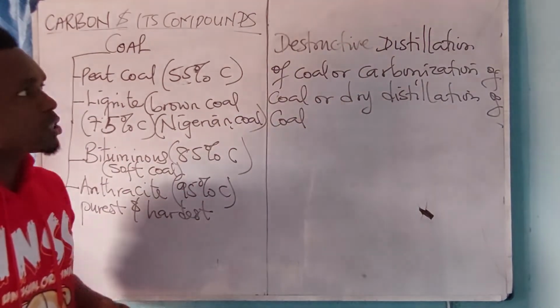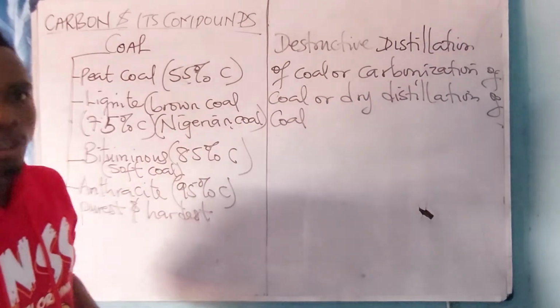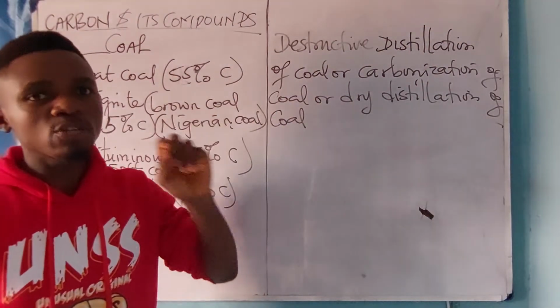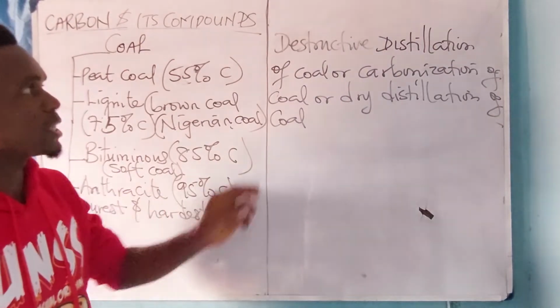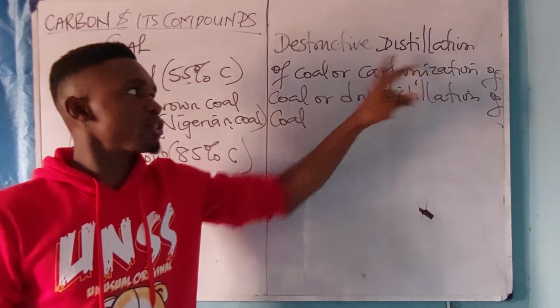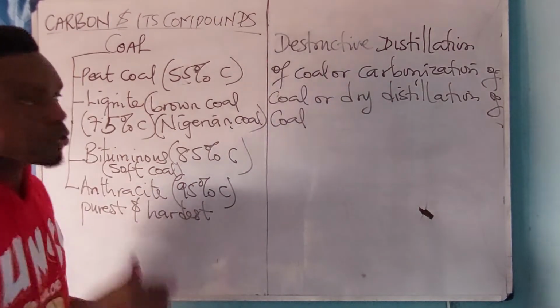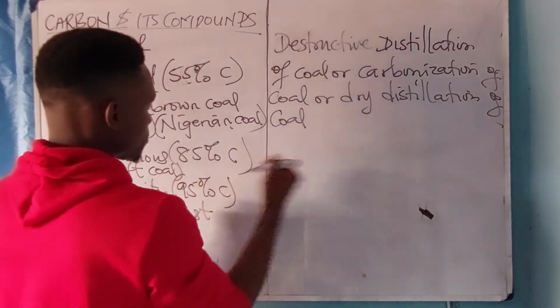Okay, now what does it mean? It means the process of burning coal in the absence of air. It is the process of burning coal in the absence of air. That is what? Destructive distillation of coal. Now, during this process, four products are liberated.